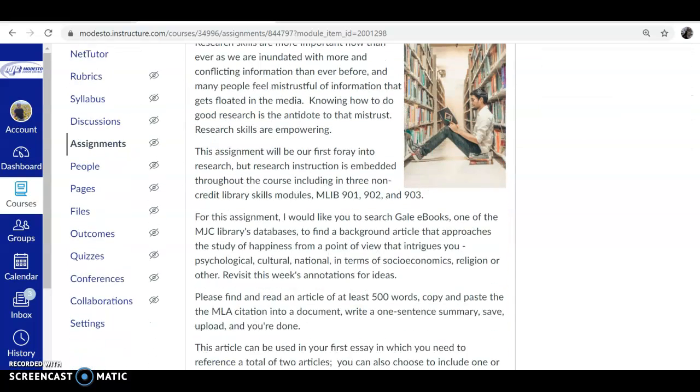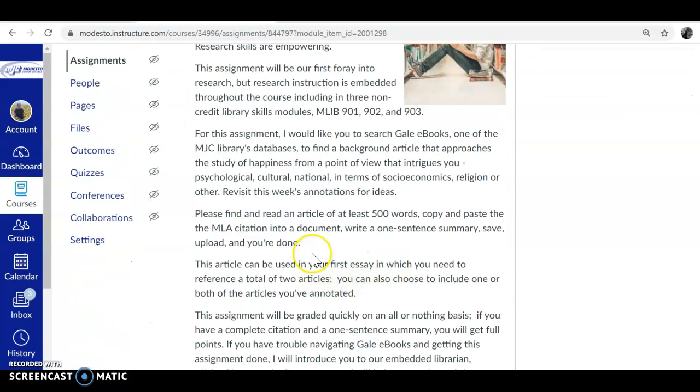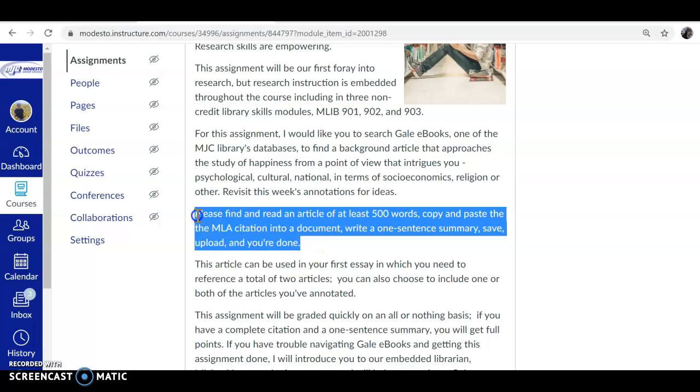Hi, I want to go over how to do this assignment. The requirements are here: a 500-word article I want you to find from Gale eBooks. I want you to include a citation and a one-sentence summary in your document.